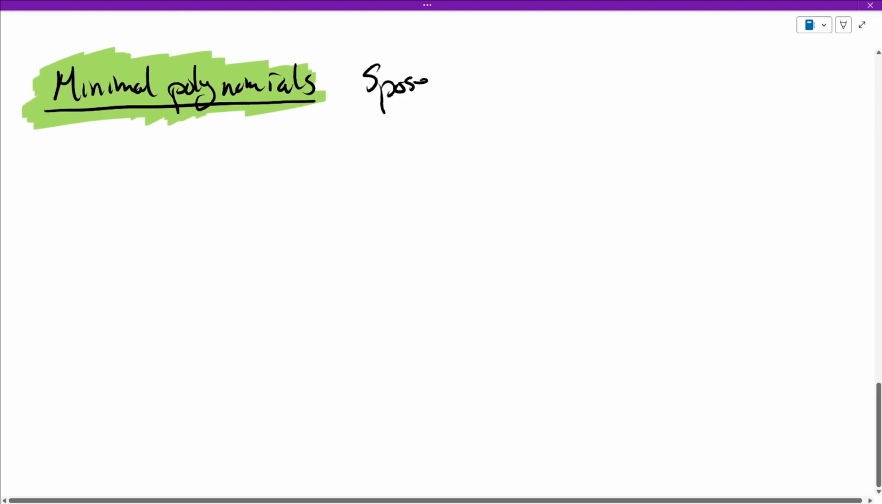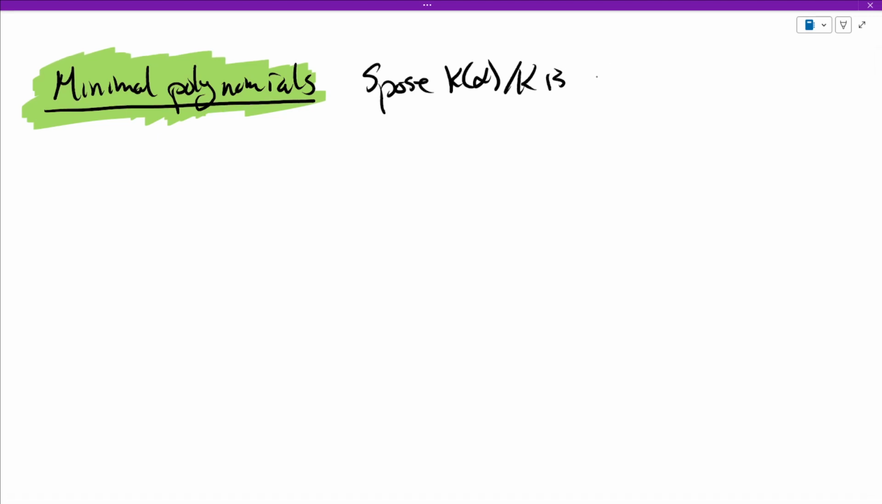We're now going to turn our attention to simple algebraic extensions. And we're going to see that they're much more interesting than the simple transcendental extensions. So let's suppose we have one. So let's suppose k adjoin alpha over k is a simple